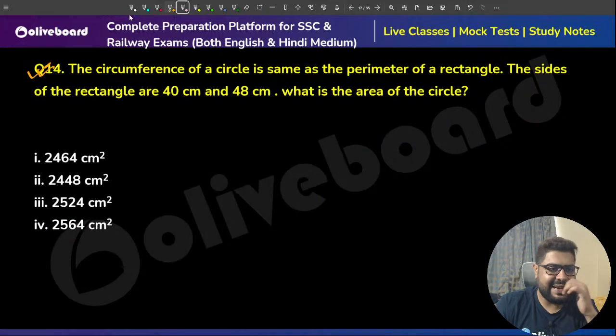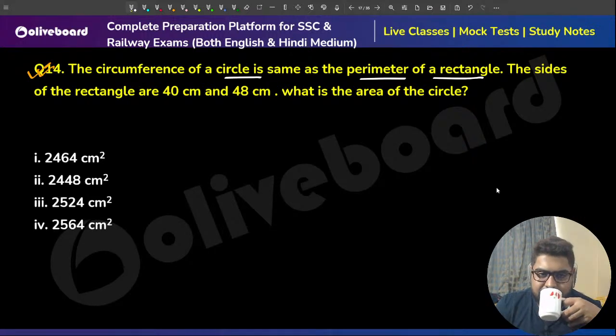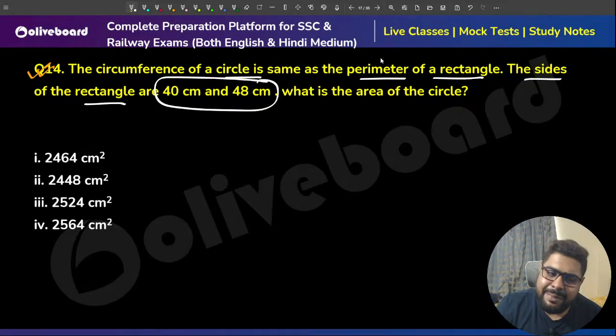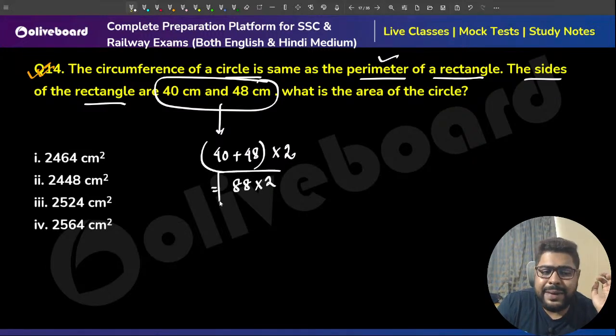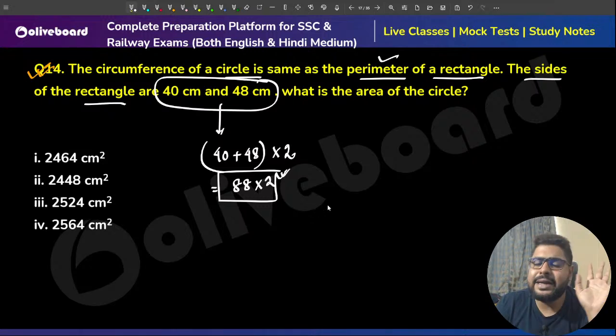Next question. The circumference of a circle is the same as the perimeter of a rectangle. Perfect. The sides of the rectangle are given, meaning the perimeter of the rectangle is given. So the perimeter will be 40 plus 48, times 2. 88 times 2. Keep it like this. Do not multiply.